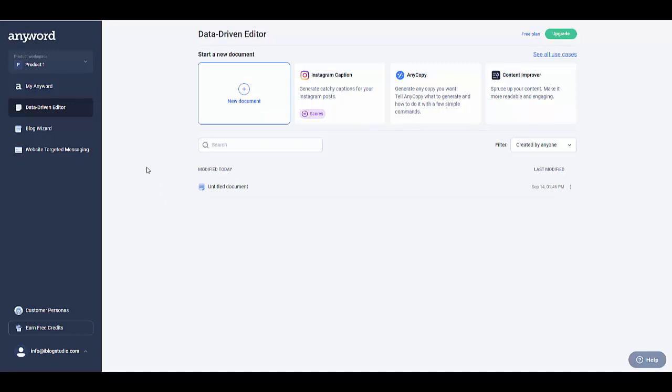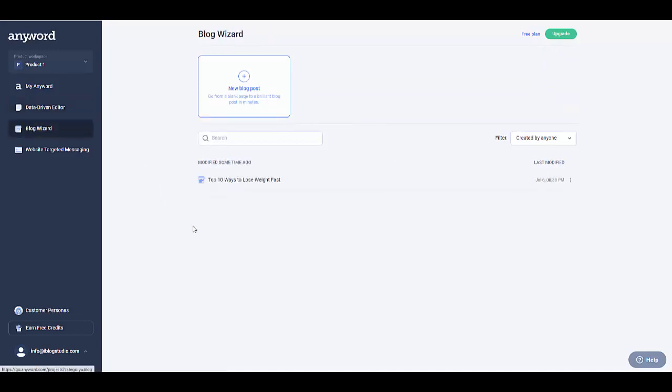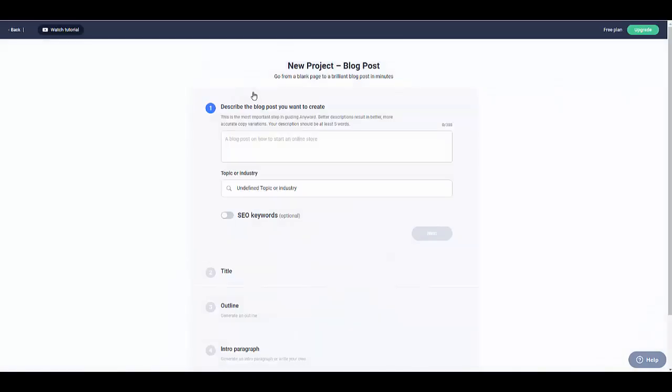But we're going to be using the blog wizard. We're not actually going to be creating a blog, but we're going to be using the blog wizard. We're going to click here where it says new blog post. Let me show you everything step by step so you can have a better idea of how we're going to be earning with this. So now we're going to be creating a resource, but we're not going to be giving away this resource. Let me show you everything.